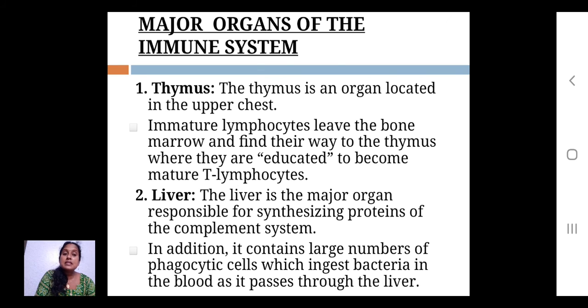So phagocytic cells ingest the bacteria in the blood as it passes through the liver. The liver's main function is synthesizing proteins. It also has phagocytic cells, which are helpful to ingest the bacteria in the blood. Why do we have to purify the blood?